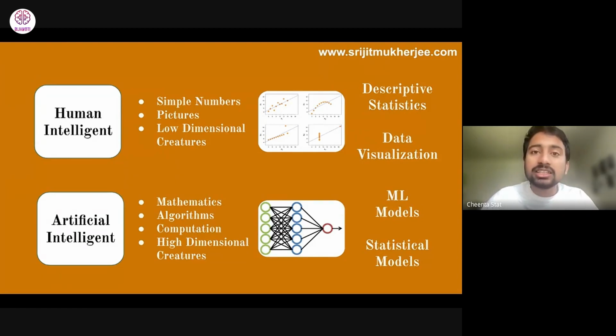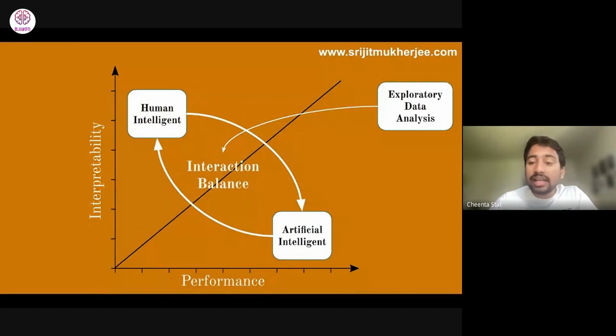So this is my suggestion. When you have data, the first level you should do is the human intelligence level. You try to understand at a human intelligence level. You try to do some descriptive statistics, some data visualization. That's why data visualization is the first step. And often, while understanding the artificial models, you have to go back to human intelligence models. And that's why exploratory data analysis comes up, to keep this balance, because we need to understand that we are solving for human beings. That balance is where exploratory analysis comes up.